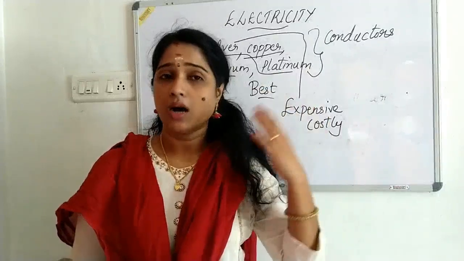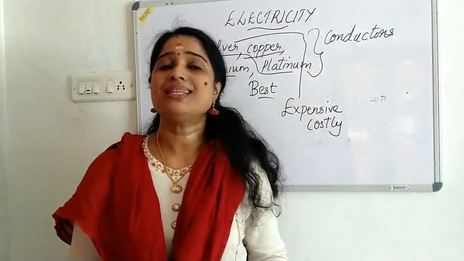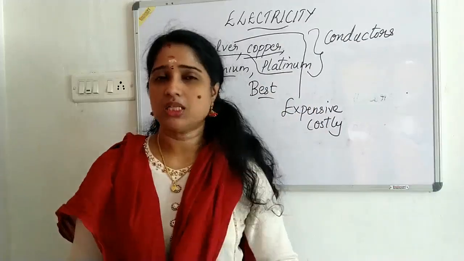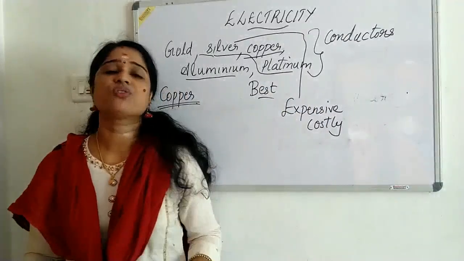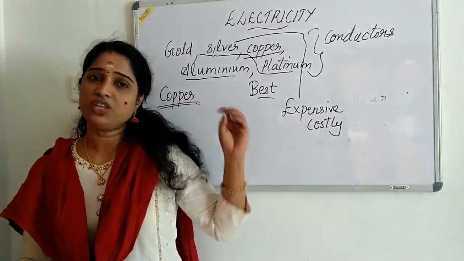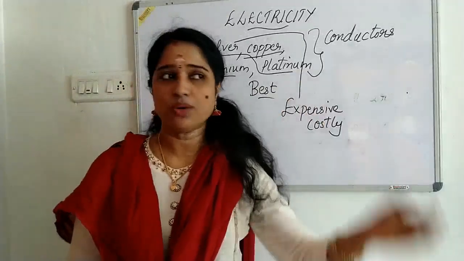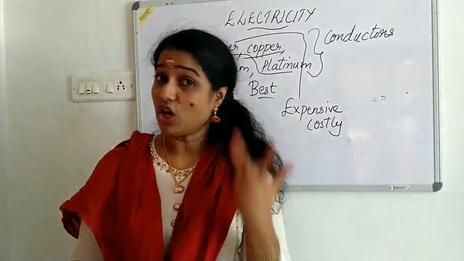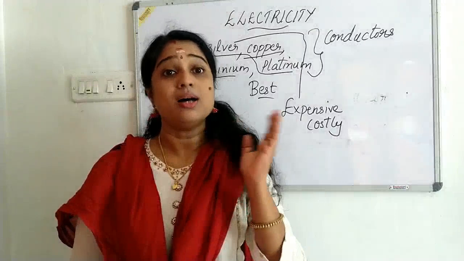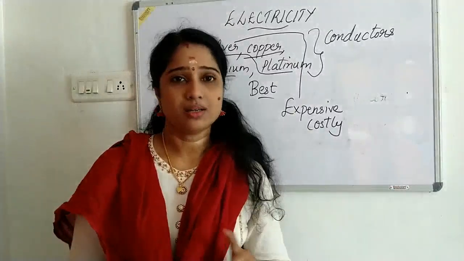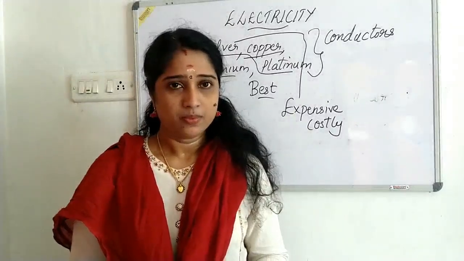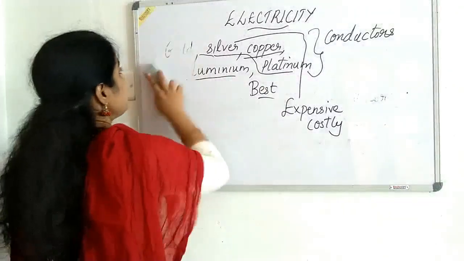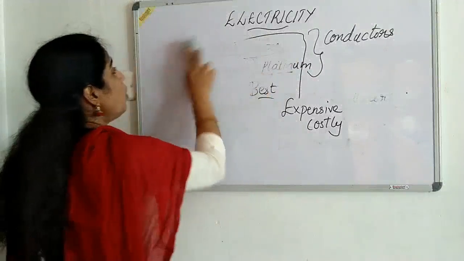And the outer covering of the wire is always plastic, because plastic is an insulator. Plastic does not allow the electricity to pass through it. So even though this wire is connected to the main switch, when we touch the covering we will not get a shock. Why? Because it has an outer covering. Clear? Now we can move on to the next section, that is how electricity reaches our home.